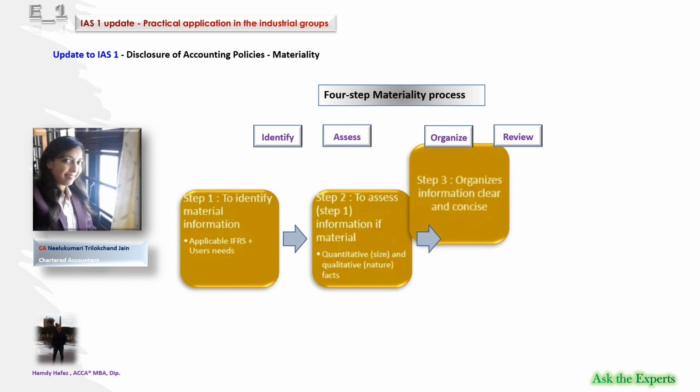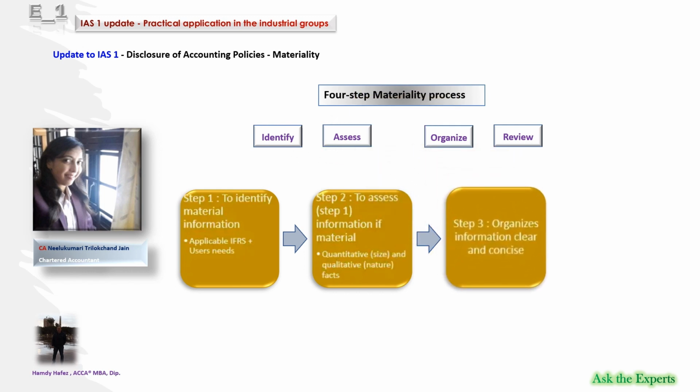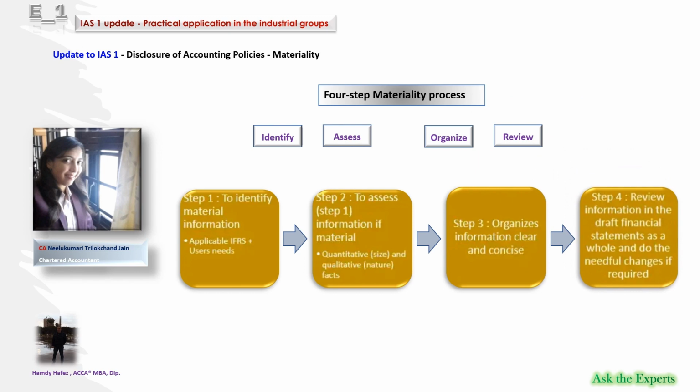Organize the information within the draft financial statements in a way that communicates the information clearly and concisely to primary users. Step 4. Review the draft financial statements to determine whether all material information has been identified and materiality considered from a wide perspective and in aggregate, based on the complete set of financial statements.